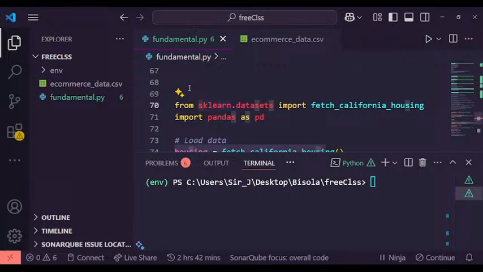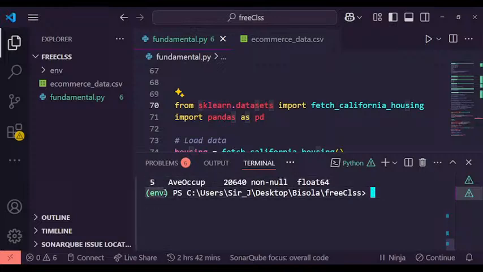So the first thing when you want to build anything, I told you, is to create your virtual environment. As you can see, we created a virtual environment, highlighted here where my cursor is. Then we are inside the free class, right? Inside there, for you to use this, you will need to install scikit-learn.